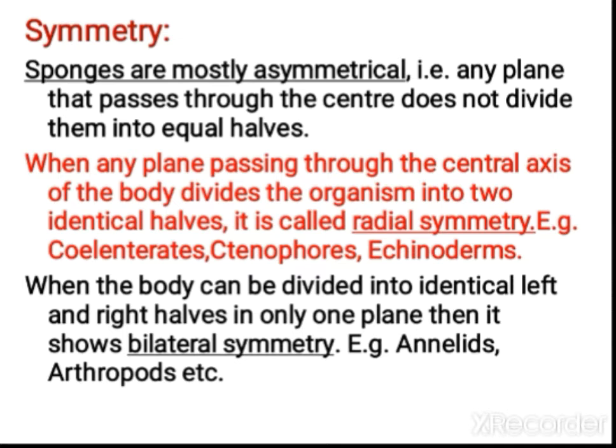When the body can be divided into identical right and left halves, okay, in only one plane, not in any other plane, only in one plane, then you call that bilateral symmetry. Example, Annelida, Arthropoda, and we also come under bilateral symmetry only. Only in a single plane we can cut into equal halves. Like that, symmetry can be asymmetry or radial symmetry or bilateral symmetry.